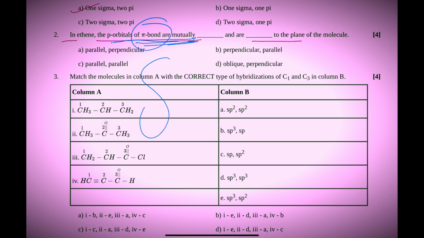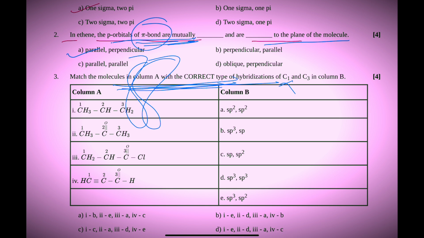So suppose here this one X, here P and P. So which one is the correct option? Collateral overlapping, or we can say parallel and perpendicular to the plane. Here perpendicular to the plane. So option A is correct. So next question.